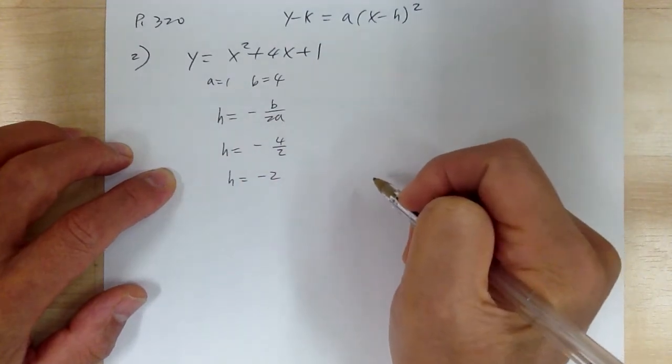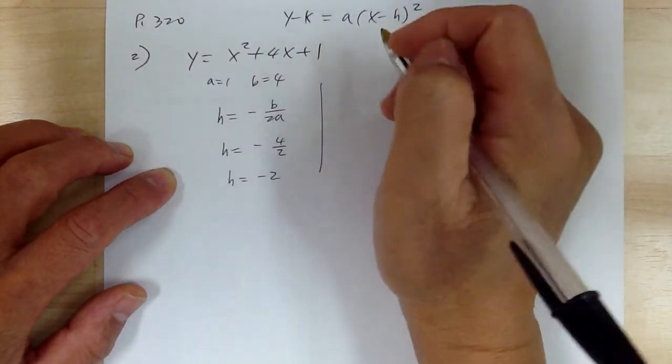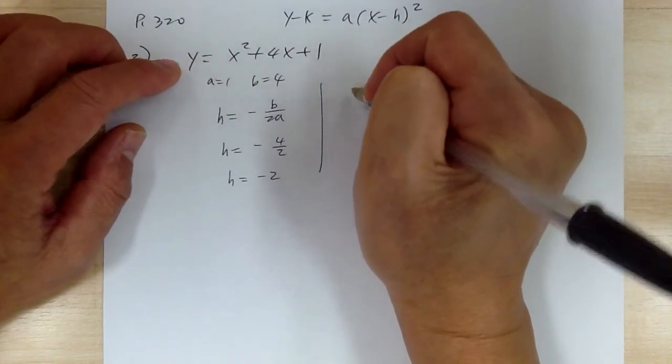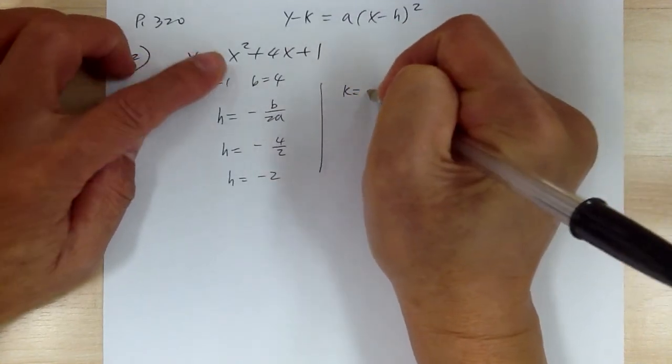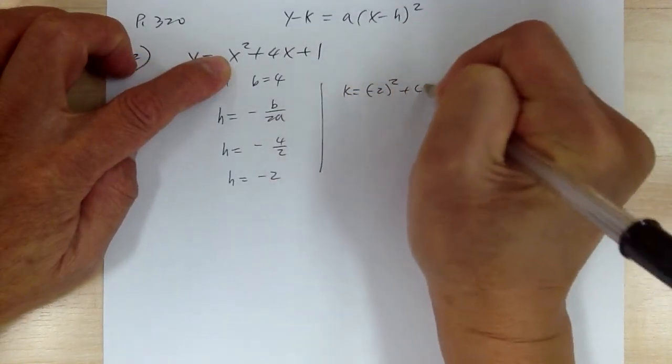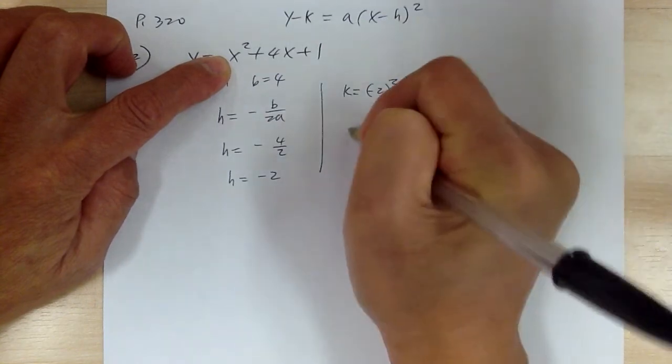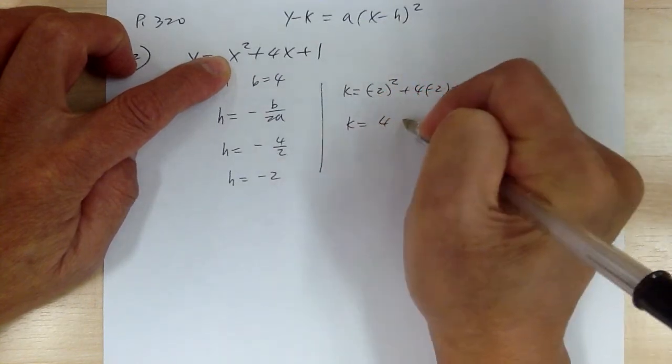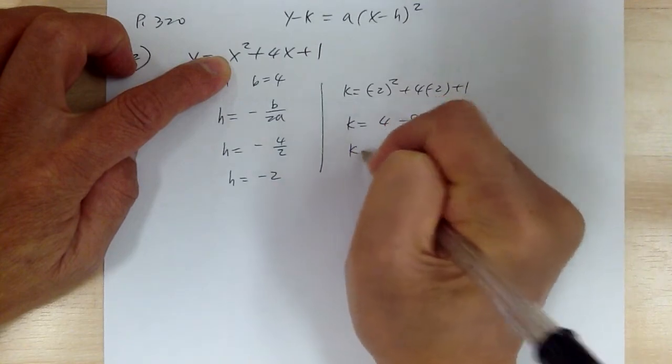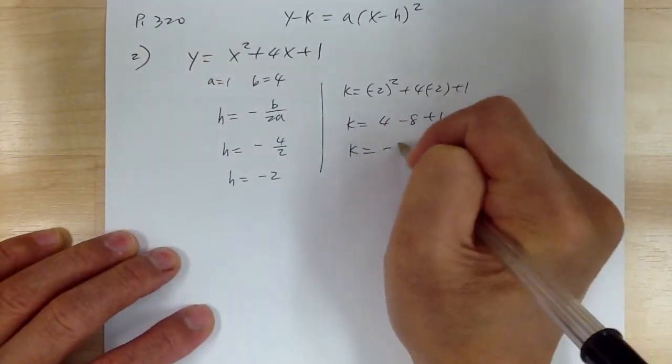Then from there you get your k. k equal to negative 2 squared plus 4 times negative 2 plus 1, so k equal to 4 minus 8 plus 1, so k equal to negative 3.